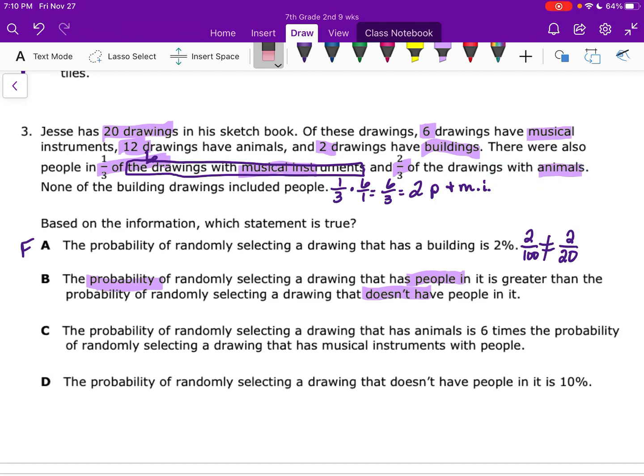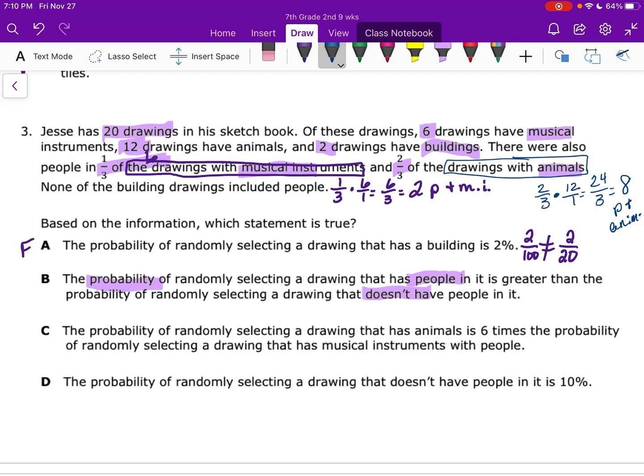Remember that of means to multiply when it's right next to the fraction. So 2/3 times 12 is 24 over 3, which is 8. So 8 people and animals.